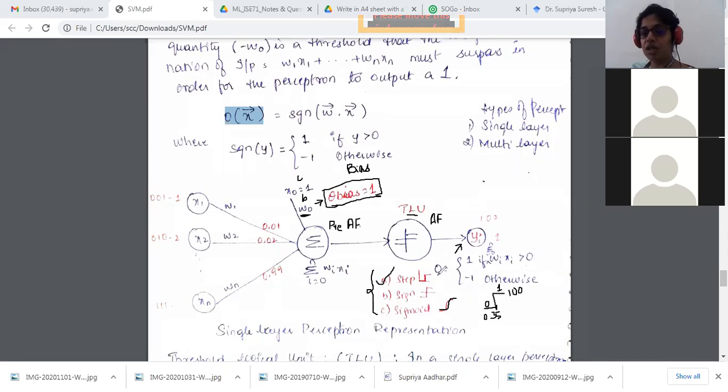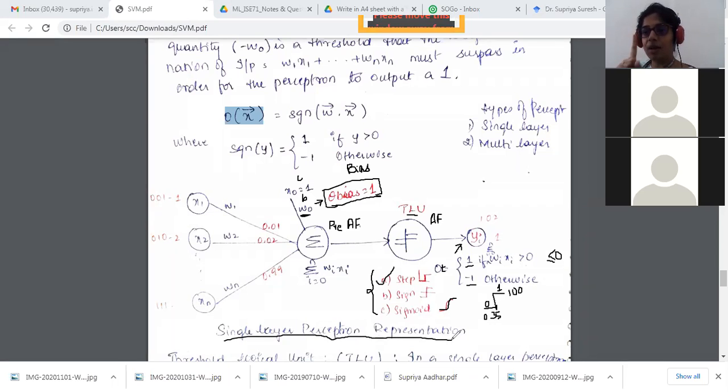So if it is less than or equal to 0, it is going to come under the -1 category, since if it is greater than 0, it is all going to be 1. So this is a simple single layer perceptron representation.